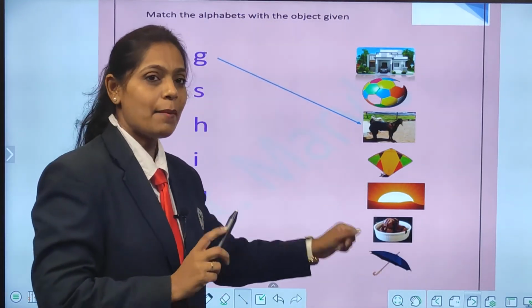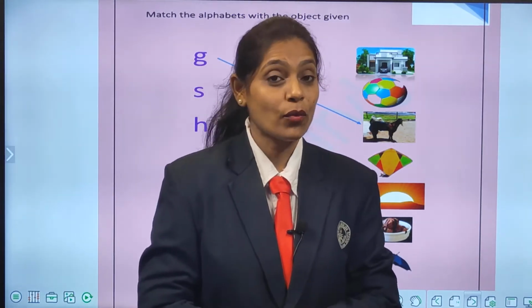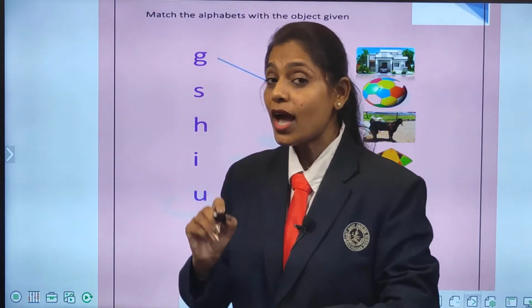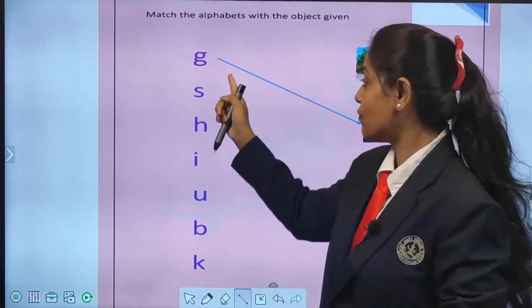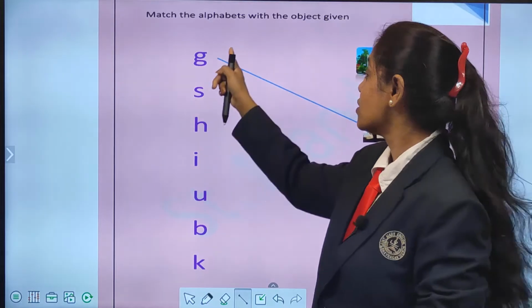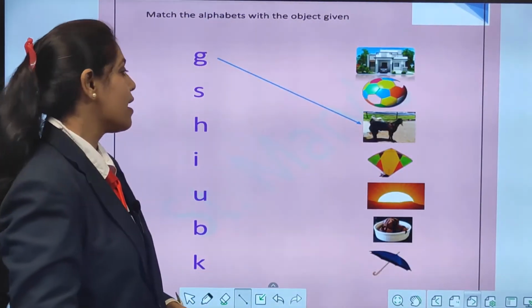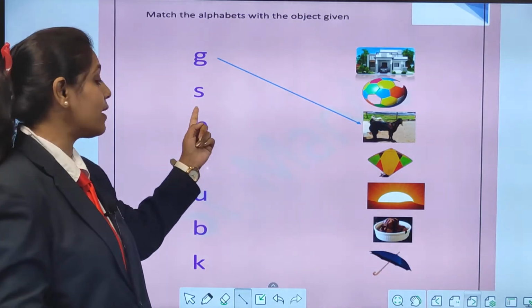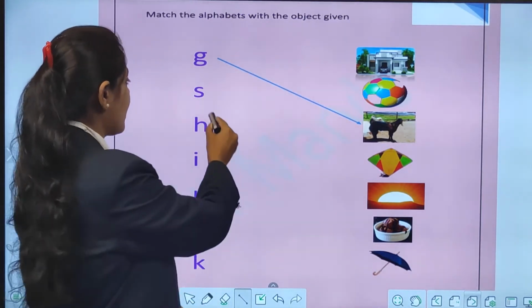Yes, so umbrella. Now again we are going to do this activity. What are we going to do, children? We are going to join letter with the picture. See, the first one, it is done for you. G for, yes, G for goat. Now, which is the next alphabet? S. S for, correct, sun.